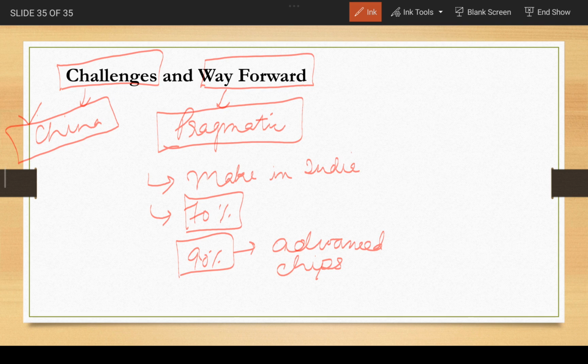So Taiwan can be a great help to India when it comes to the information and technology sector. Okay, IT sector में Taiwan can be of great help to India. So India needs to have this pragmatic approach when it comes to dealing with China and Taiwan.